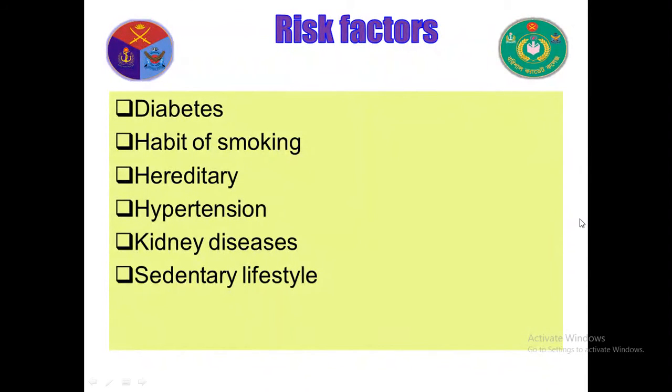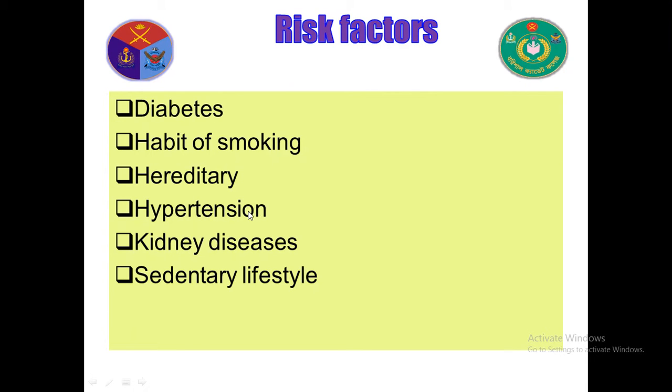Risk factors: diabetes. Those who are diabetic patients are at risk of this disease. Habit of smoking. Smokers are affected by the disease. Hereditary. This disease is transmitted by genes. So those whose family members have been affected by the disease can also be affected easily.